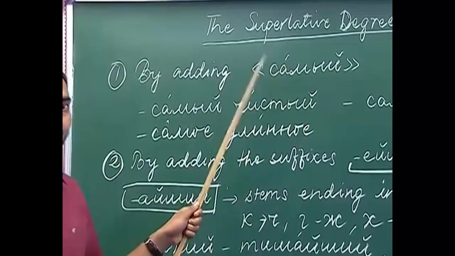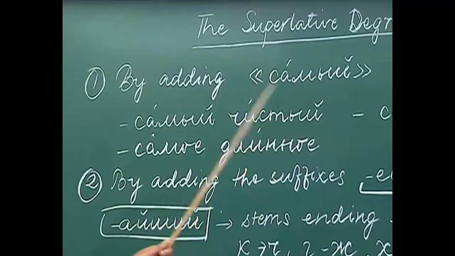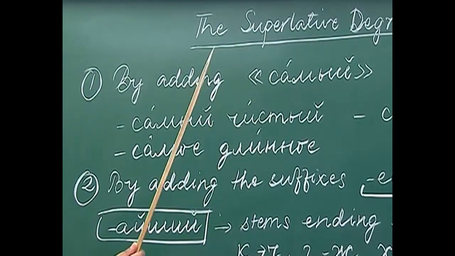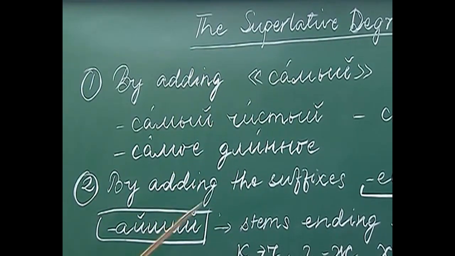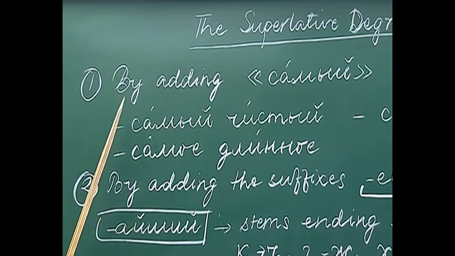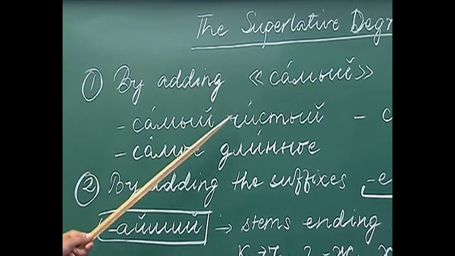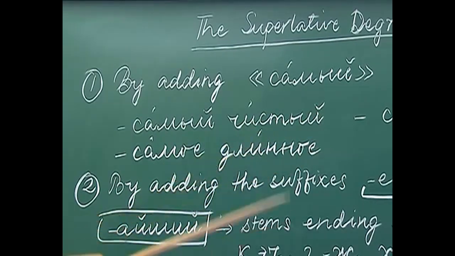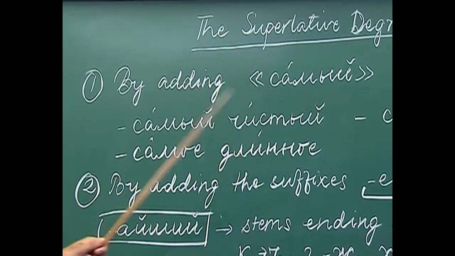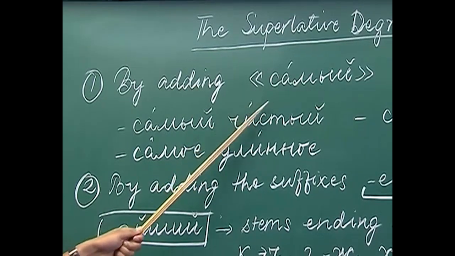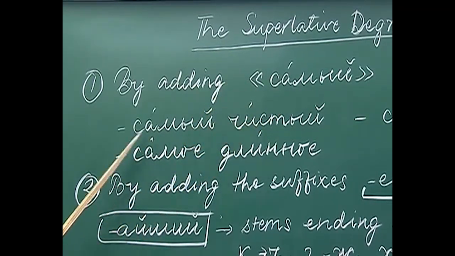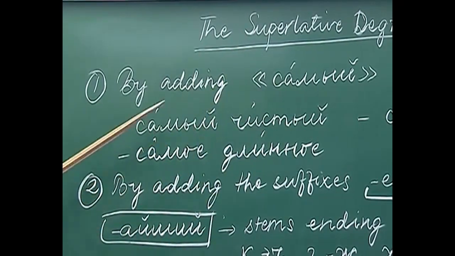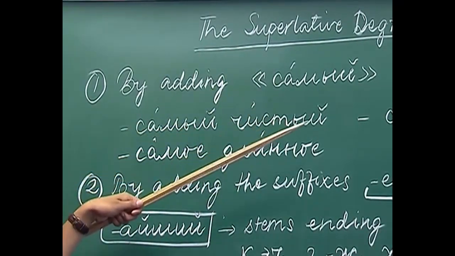So, here we are adding sami before the adjective to get its superlative degree, and this is called a compound superlative degree. For example, there is an adjective chiste which means clean. If you have to make the superlative degree from this adjective, what will you do? You have to add sami before the adjective, and this will function as the superlative degree. So, sami chiste is cleanest.